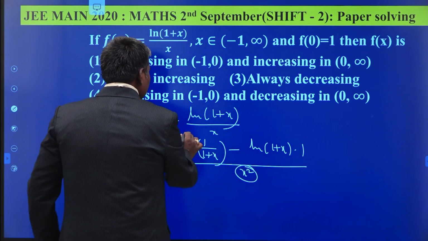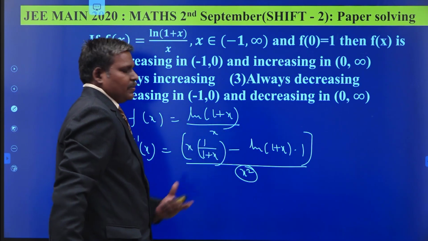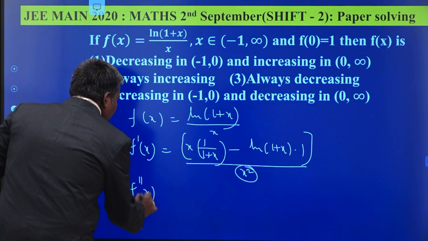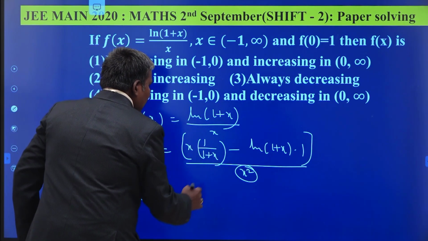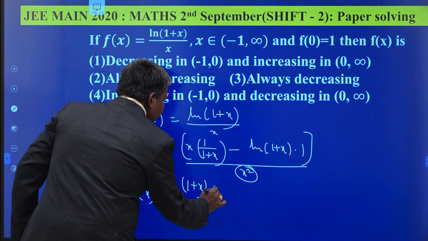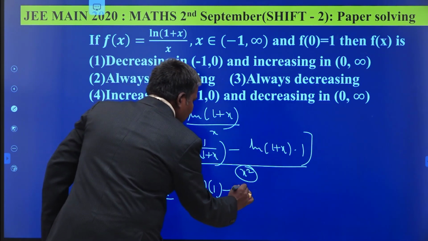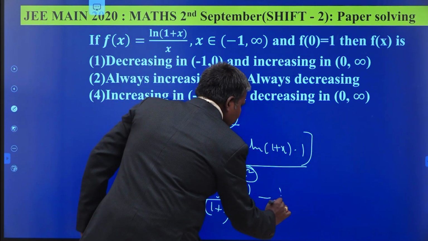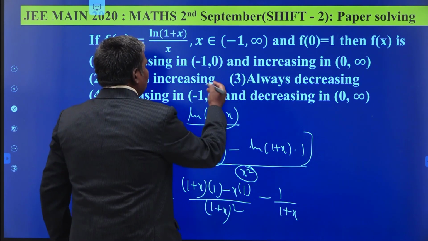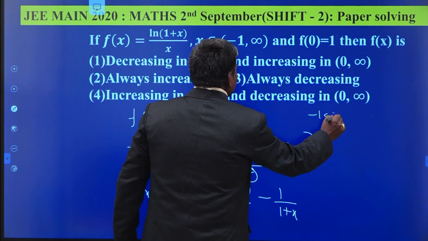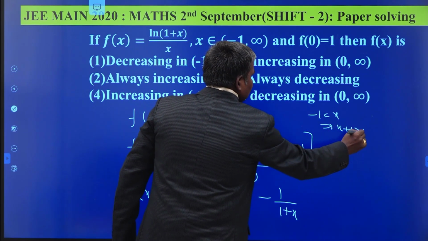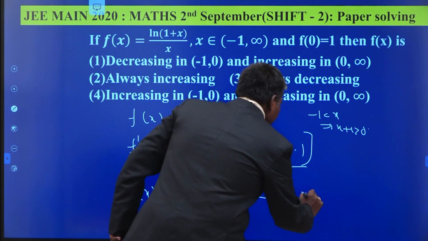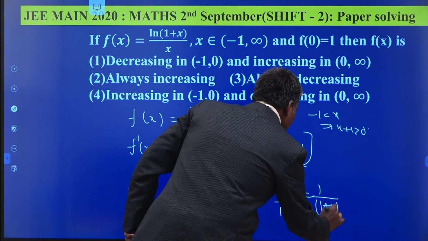This is always positive. Now we have to find out the nature of this one. To find the nature of this one, again you have to differentiate, f double dash x. Listen carefully. This is of u by v form, 1 plus x into 1 minus x into derivative of 1 plus x, again 1 by 1 plus x whole square minus 1 by 1 plus x. What is given to you? X belongs to minus 1 to infinity, minus 1 less than x, we mean x plus 1 greater than 0. So x gets cancelled, 1 by 1 plus x whole square minus 1 by 1 plus x.